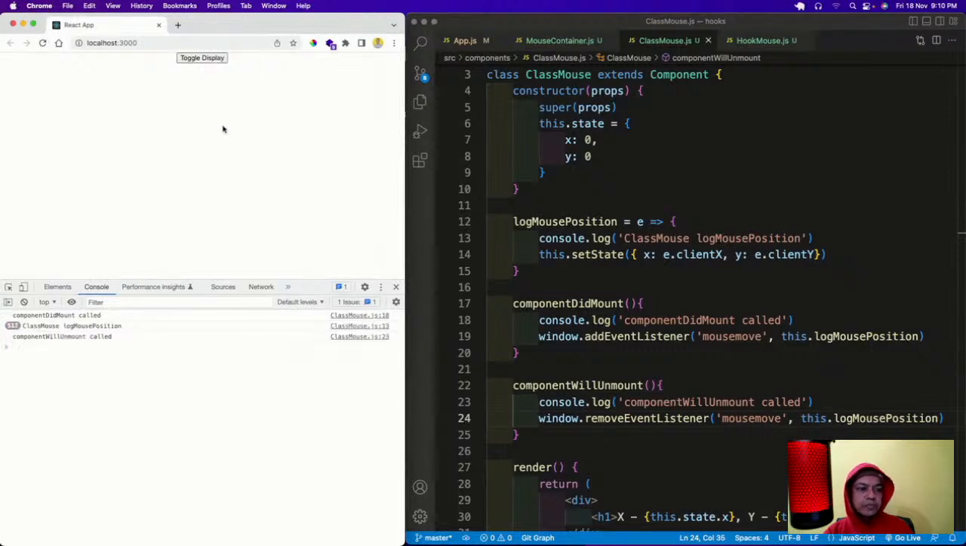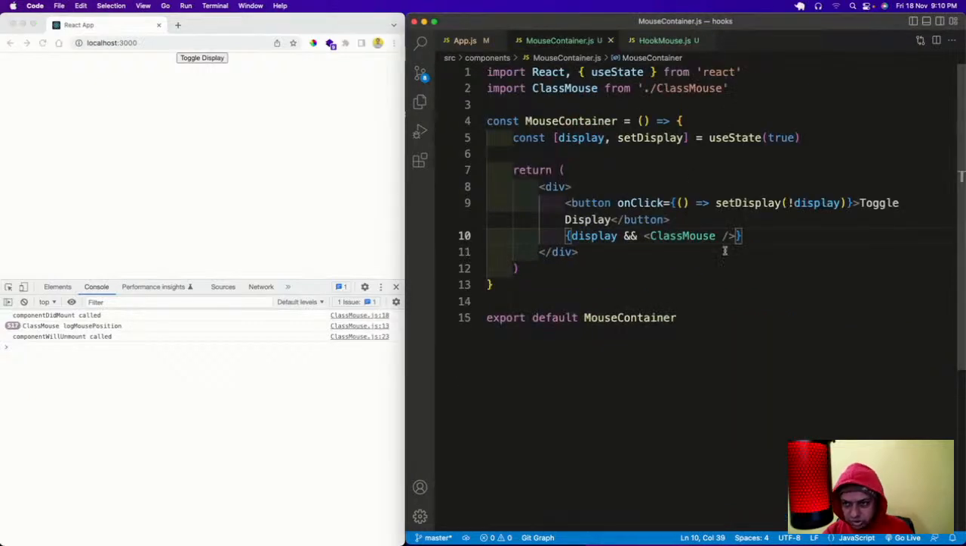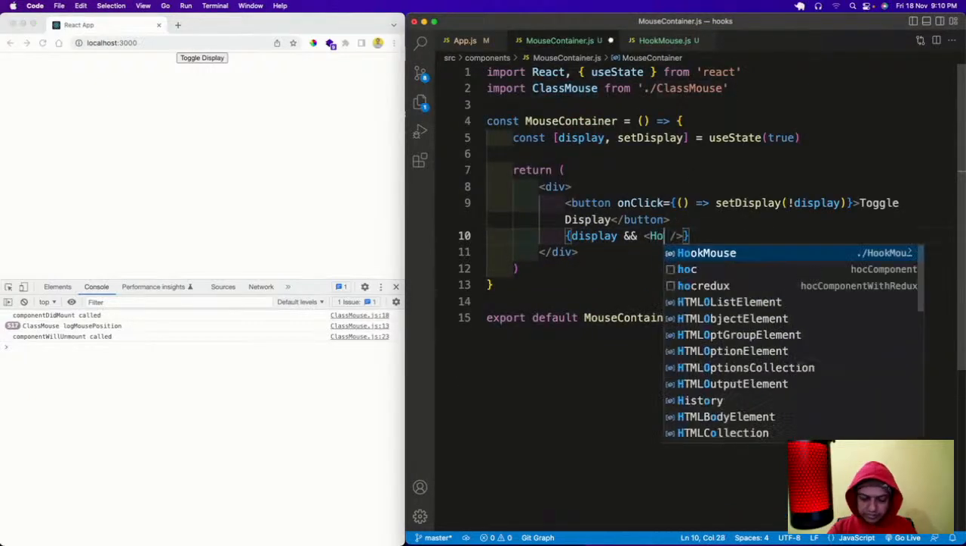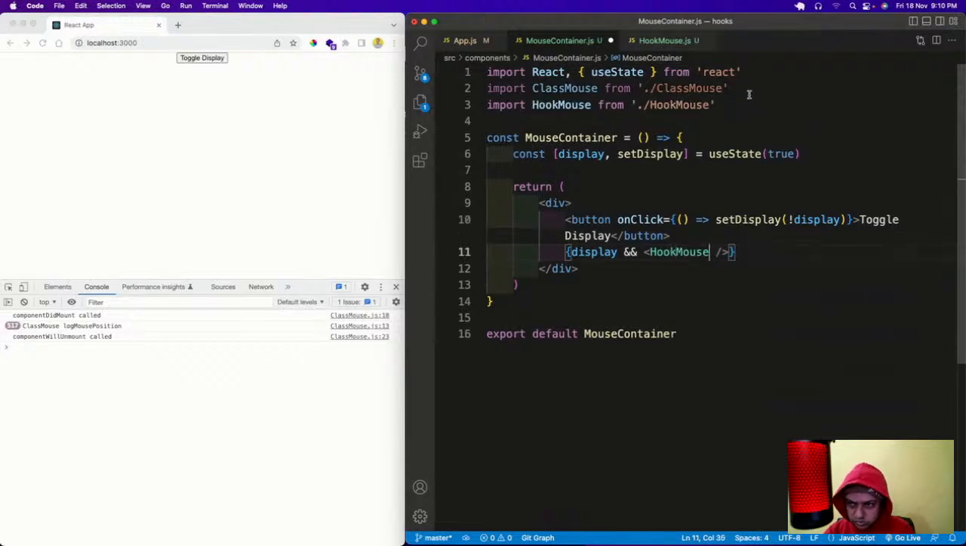Toggle display, component unmount is called. So now it is completely destroyed. So this is how it is there. Now we are going to do the same thing in hooks. Instead of this class mouse, I'll have a hook mouse.